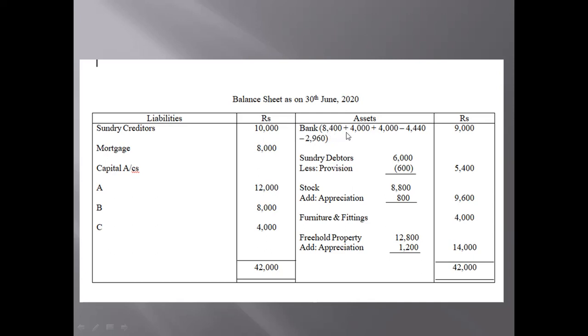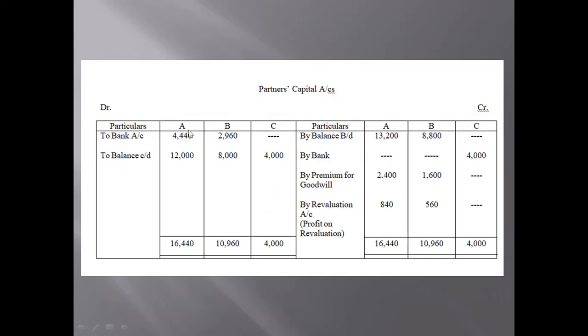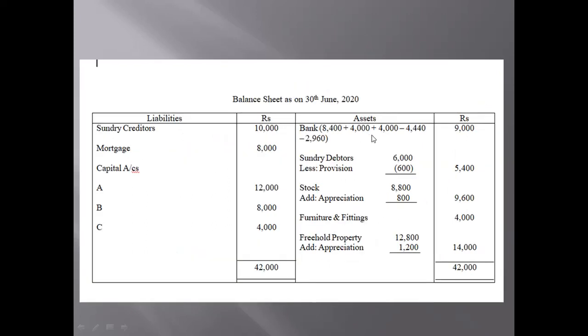C will bring 4,000 as his share of capital, and 4,000 as his share of premium. And these amounts, 4,440 and 2,960, which we just saw here from A and B, we are getting these figures. They're actually taking out the money, isn't it?